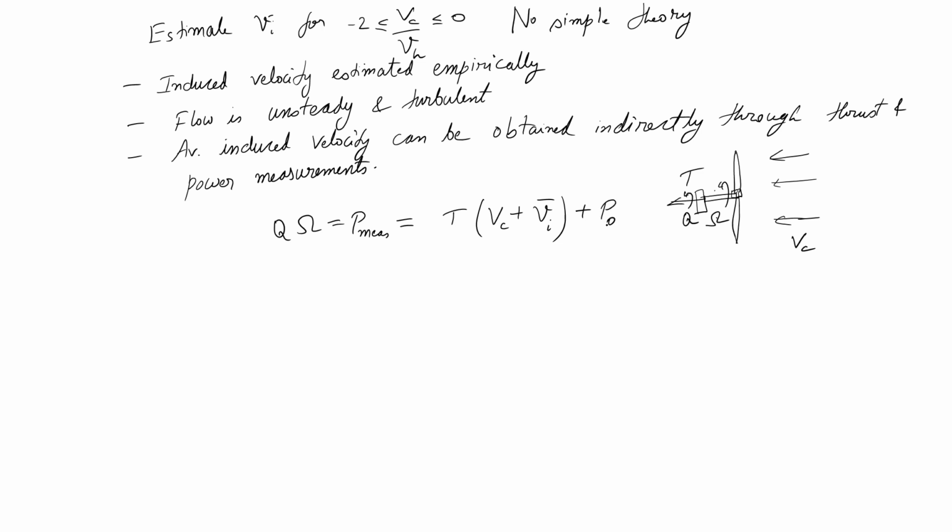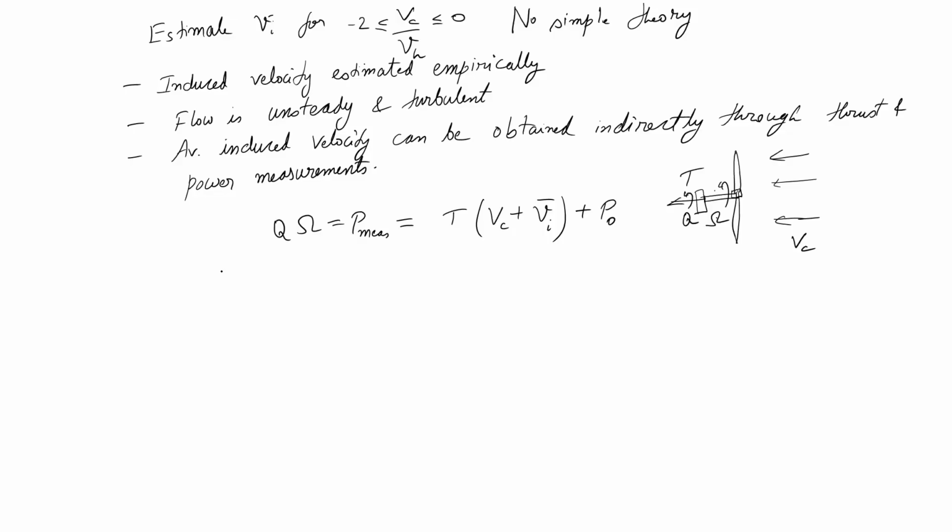profile power, and it is not really ideal power because my T is actually measured thrust. Okay. So, my thrust is real, my power is real, Vc is also real, the only thing that is not real is P naught, I cannot measure P naught directly. Okay. So, what I will do, I will use my normal formula from blade element theory, sigma C D naught by 8 etcetera, and get my P naught from there. So, you see now, this is profile power in case you have forgotten, and this Vi is my averaged induced velocity.